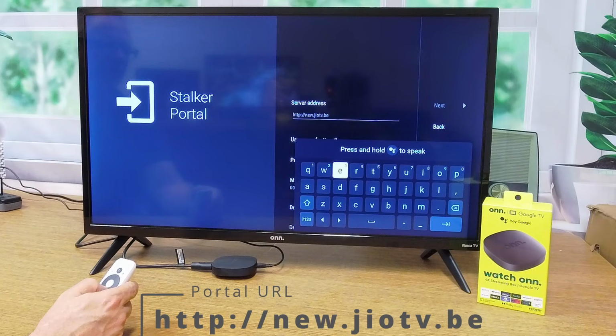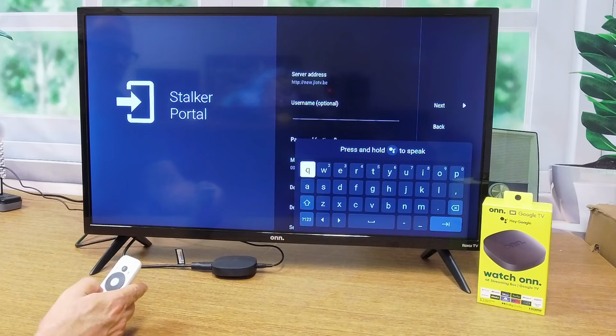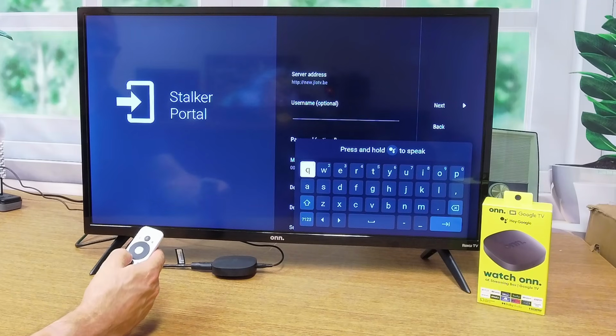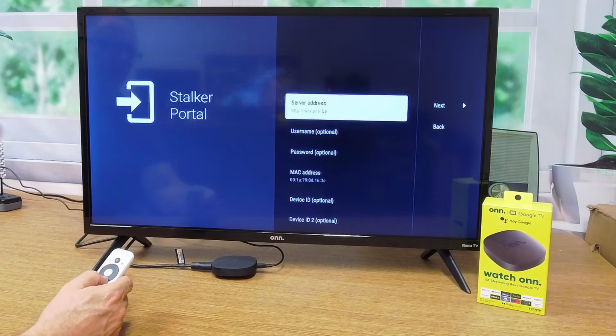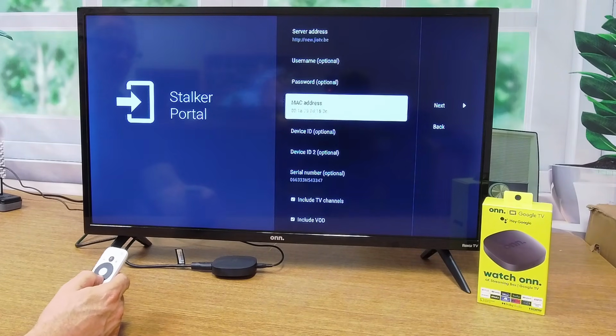Okay, so we've fast forwarded through all that typing. You see the address here. That should be the address that you put on for our service on yours. Then we're going to click this guy here. We're going to click the back button. That gets rid of the keyboard. And so now we should see the server address right there. And then on our website is where you will put in this MAC address. So let's do that now.